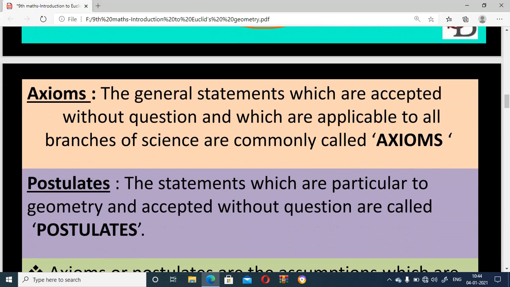Next one, axioms. Already you learned about axioms and postulates in the 8th standard. Axioms are general statements which are accepted without questioning and which are applicable to all branches of science.